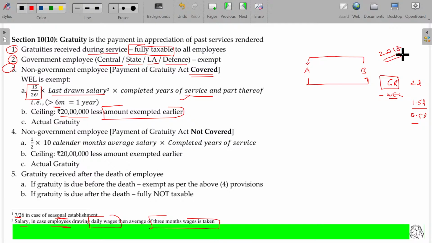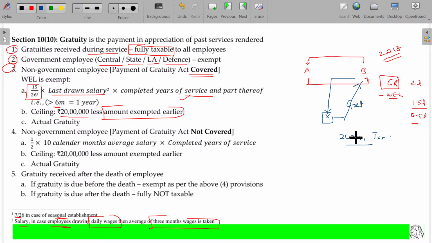That is how we calculated it once, probably in 2018. We assume B retired in 2018 from A. Thereafter, B joined X, a new employer. Now B rendered service to X, and X offers him gratuity once again after retirement from the new employer X. This happens on 2025 Jan 1.